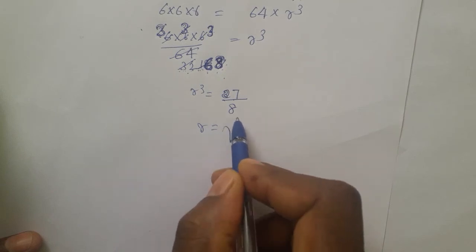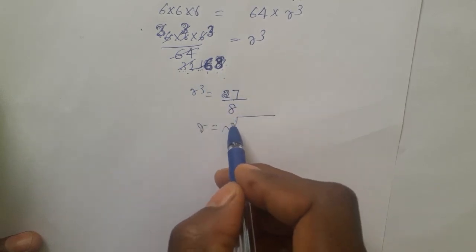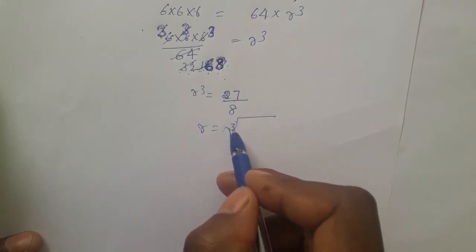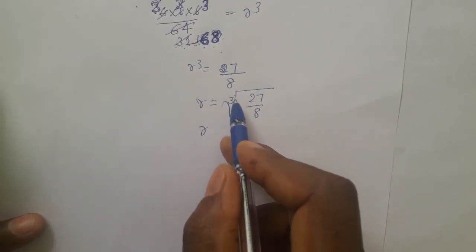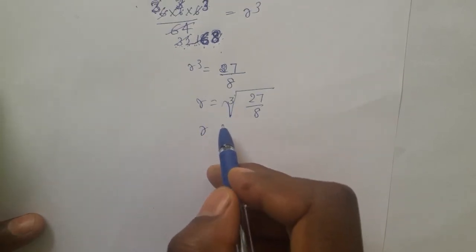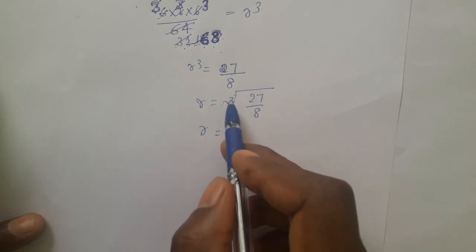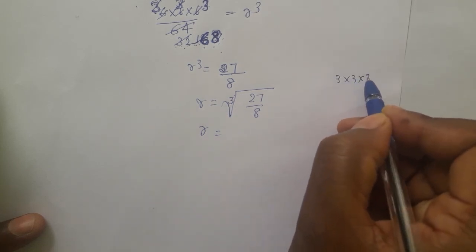Now r is equal to, it is not the square root, it is the cube root. Cube is taken to the other side, so it is the cube root. If you don't write 3 here, it is taken as a square root, so write 3. The cube root of 27 by 8. In a cube root, no need to put plus or minus. The cube root of 27 is 3 into 3 into 3 only.